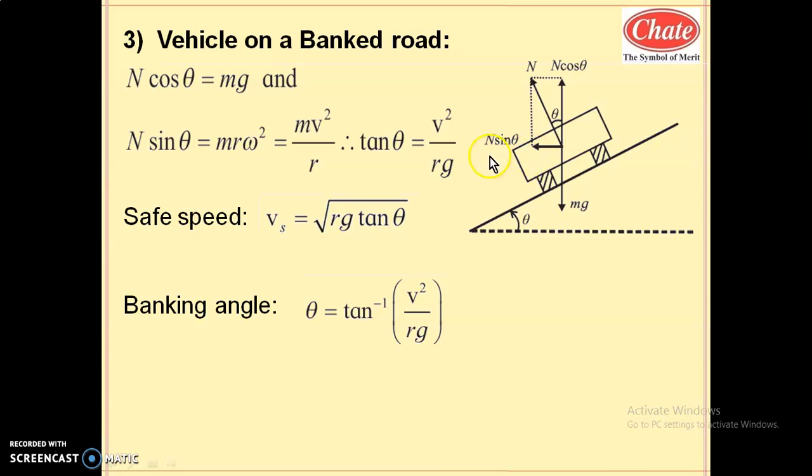So along the radius toward the center, there are two providers. One, as we studied earlier, is the frictional force, and another one is the component of this normal reaction in horizontal direction, that is N sin theta, which also provides the necessary centripetal force. Now we are only considering the effect of this component of normal reaction, that is N sin theta, which provides the necessary centripetal force on this banked road. Have you understood why the banking of road is essential?